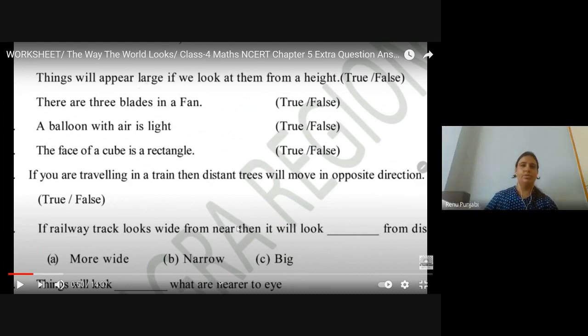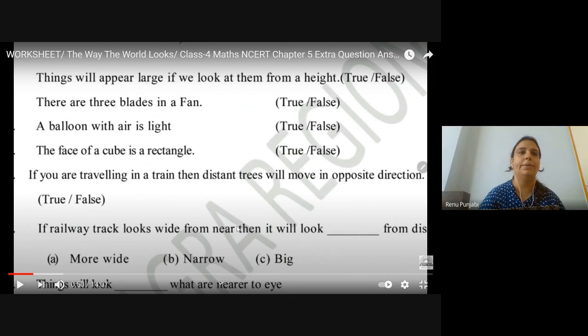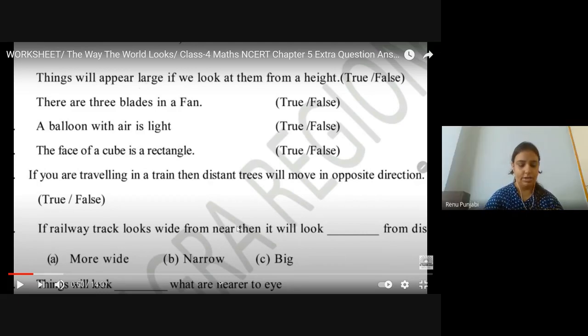These are the basic questions which depend on your textbook. A balloon with air is light. True or false? Can you repeat again? A balloon with air is light. Yes, it will come true, and then it's going up. The face of a cube is a rectangle. False.